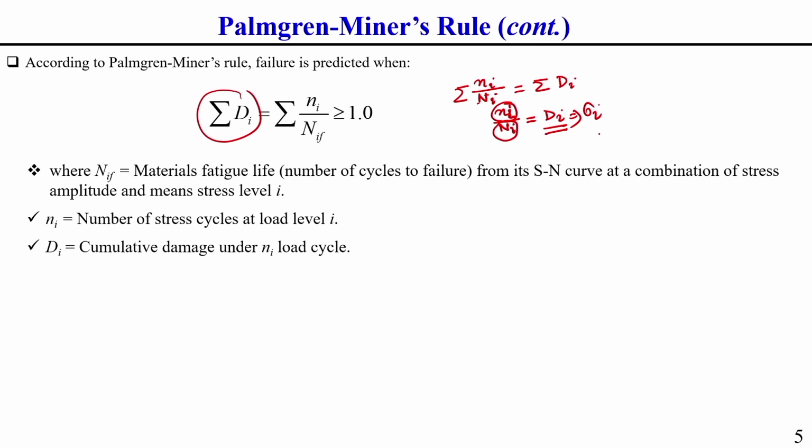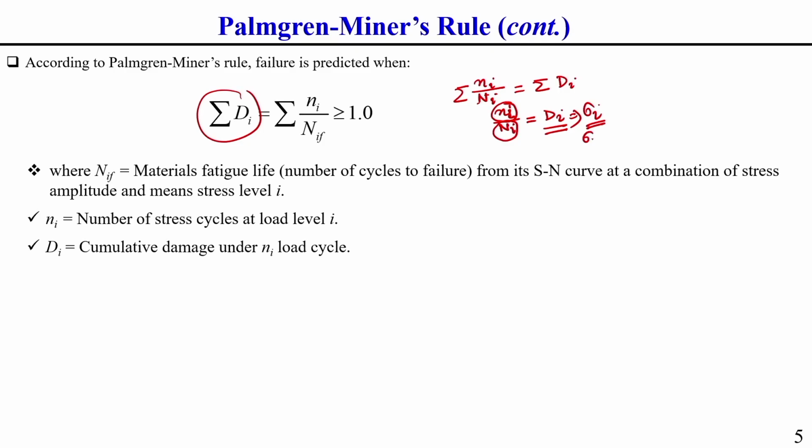So, if the body is subjected to different stresses, that is sigma 1, sigma 2 and so on, as I have already told you, then you can write n 1 by capital N 1 plus n 2 by capital N 2 plus up to n x by capital N x.